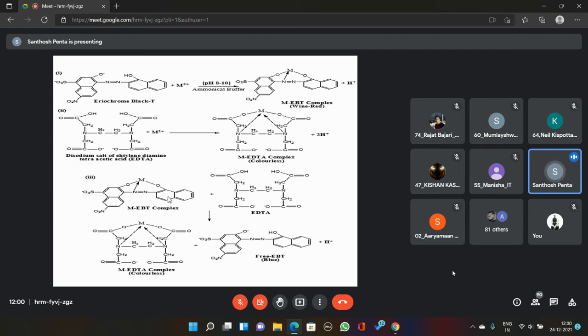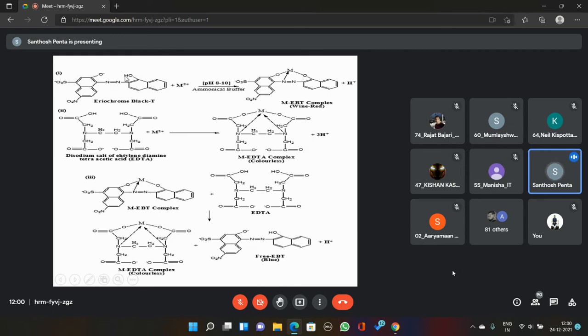Then after that we are adding EBT indicator to the conical flask. What is the EBT indicator? What is the structure of the EBT indicator? Here, this is the structure of the EBT indicator. Just now I had shown it, and I had also shown the IUPAC name. Here, hydroxy groups are there.